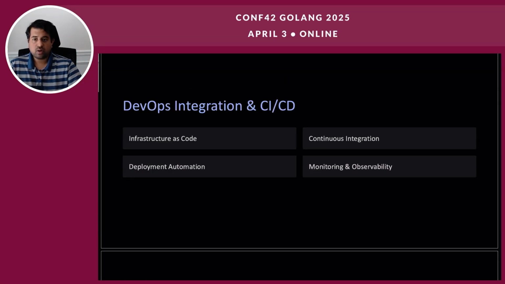Now, let's talk about the DevOps integration and continuous integration and continuous deployment. So, infrastructure as code, Terraform or AWS CloudFormation are highlighted as the tools for codifying infrastructure. These ensure consistent and repeatable deployments. They also offer version control of infrastructure, allowing for tracking changes and rollbacks. These facilitate collaboration among team members through code reviews and shared infrastructure definitions, and automate the infrastructure provisioning and management.